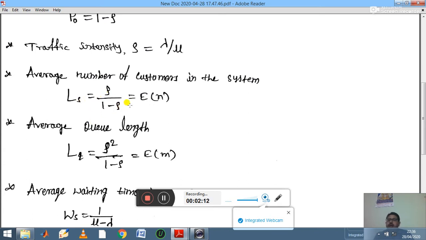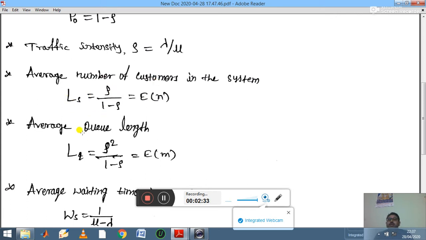We have one more notation for this. In some examples we use Ls, and in some examples we use E of n. So E of n also represents the average number of customers in the system. Try to remember both notations.